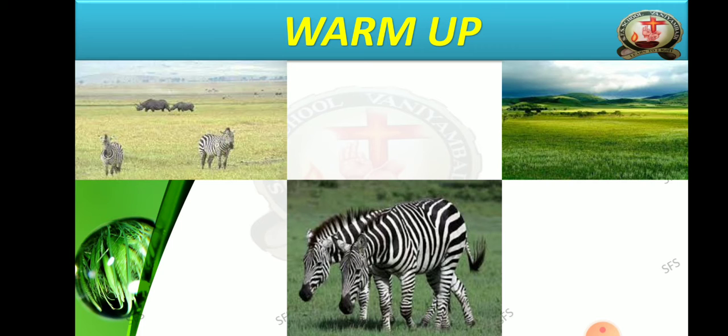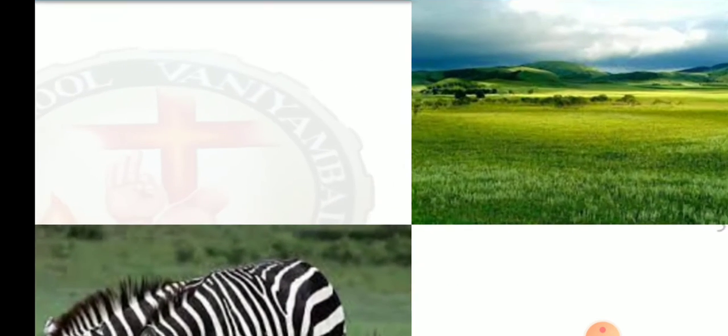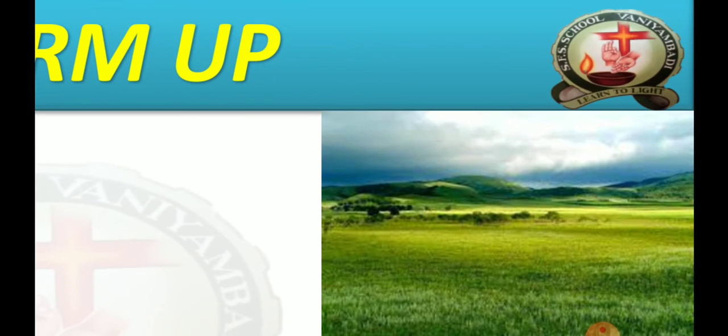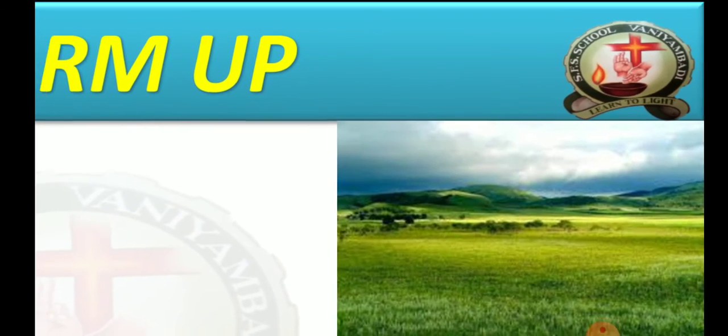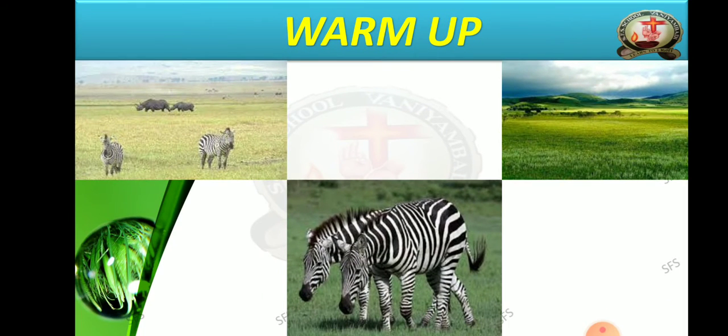Do you know the meaning of grass? Here also you can see a vast land. Vast means big land. It's called grassland. It's full of grass only, and trees will be very few in that region.